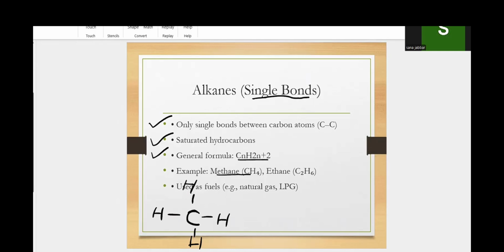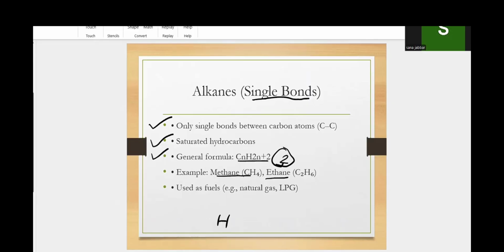Ethane means eth is 2, so there are 2 carbon atoms present. Methane and ethane are used in natural gas and LPG, which means liquefied petroleum gas. So these are mostly used in fuels.